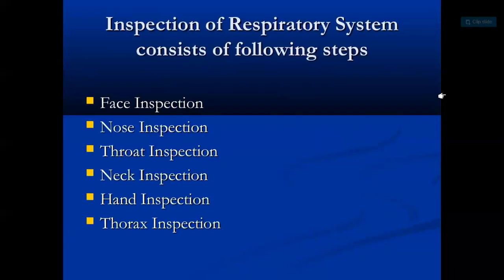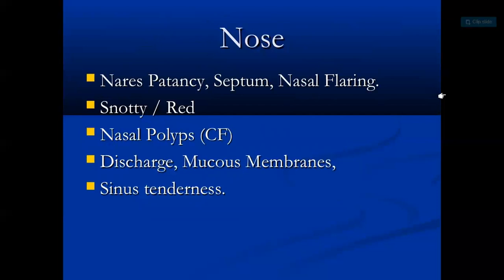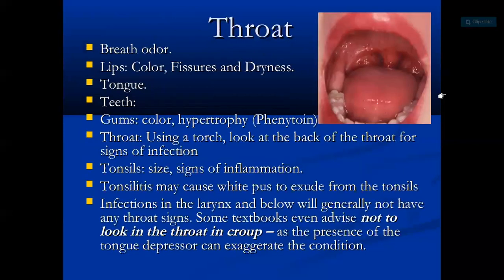So first is inspection. Inspection of respiratory system consists of following steps. First, face inspection, nose inspection, throat, neck inspection, hand inspection, and thorax inspection. Nose: nares, patency, septum, and nasal swelling, snotty or red, nasal polyp, discharge, mucous membrane, and sinus. Then throat: breath odor, lips, color, tongue, teeth, gums, tonsil size and sign of inflammation.